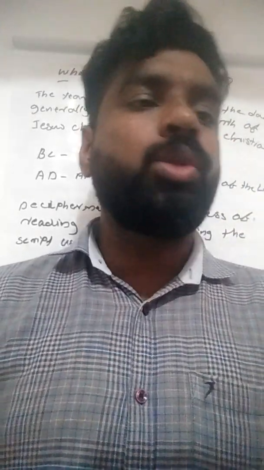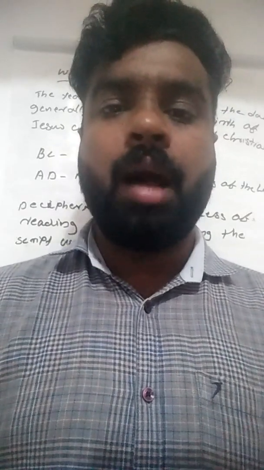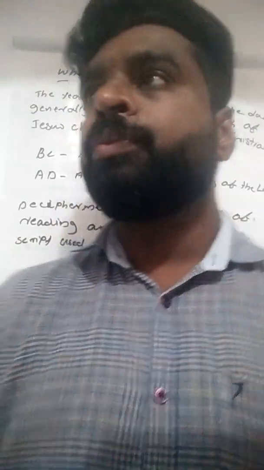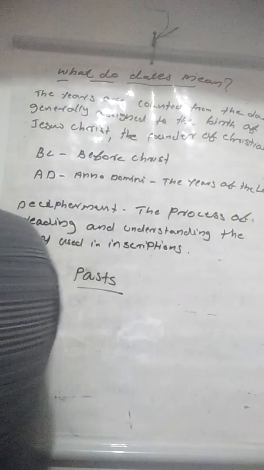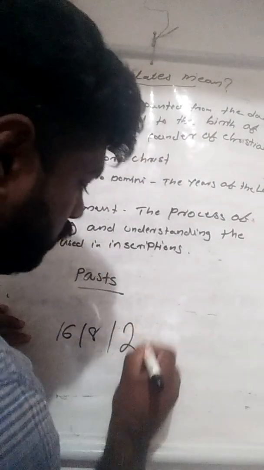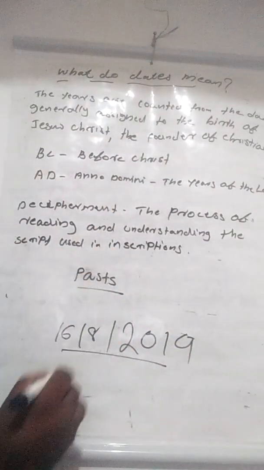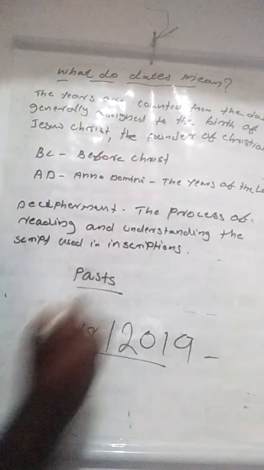Okay. Next topic: what do dates mean? Dates are very important because everything we mention is through dates. When we say what happened today, the date is clearly mentioned. If we take one date, 16/8/2019, the date is clearly mentioned, and we write what happened on this day. So the date is very important.